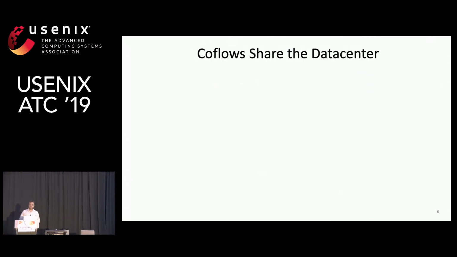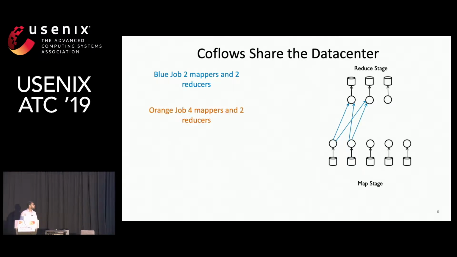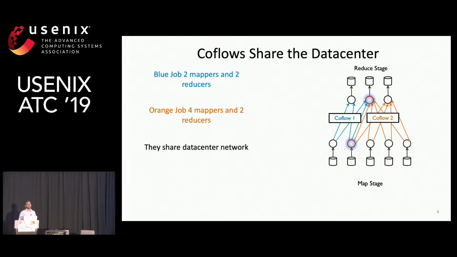Now, in a shared cluster, there are many jobs competing for resources. Let's look at an example with two jobs: a blue job with 2 mappers and 2 reducers, and an orange job with 4 mappers and 2 reducers. All the flows in the blue job make Coflow 1, and all the flows in the orange job make Coflow 2. These Coflows are competing to share the data center network.